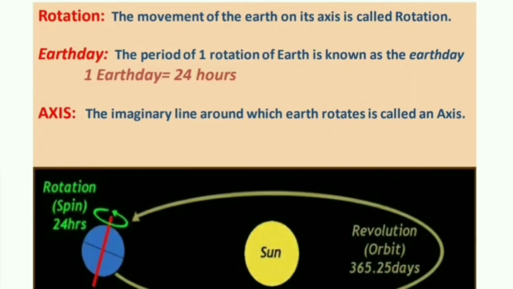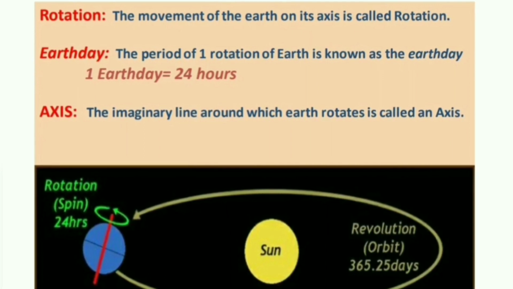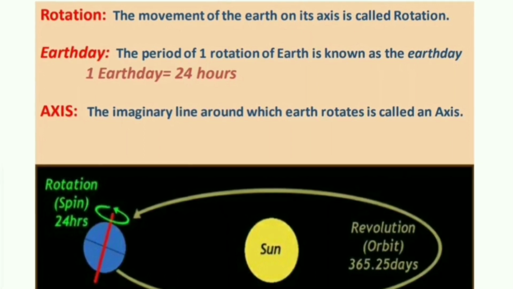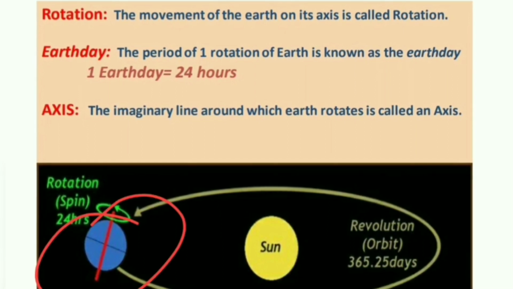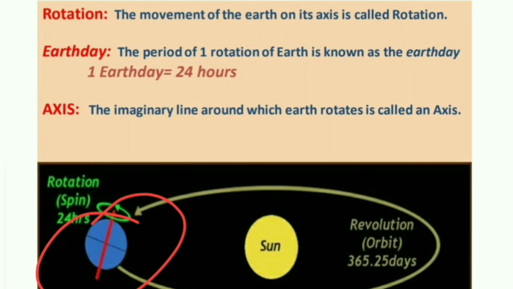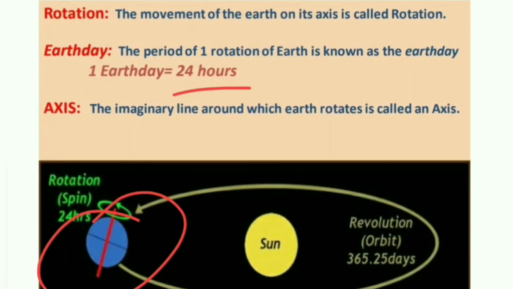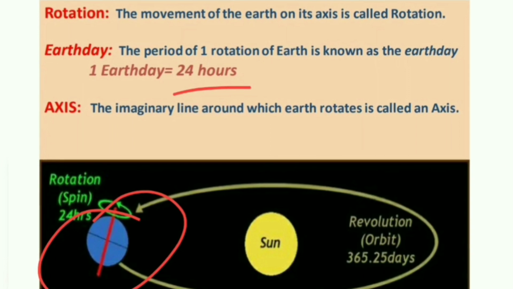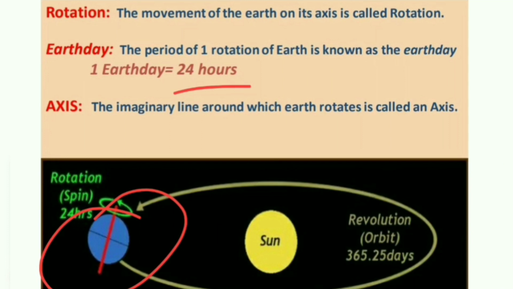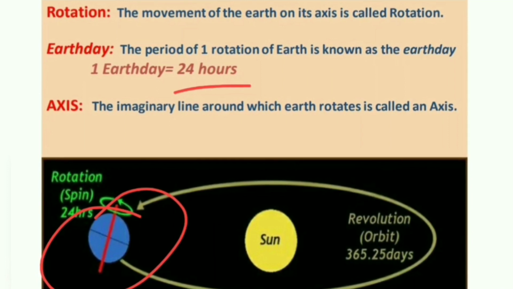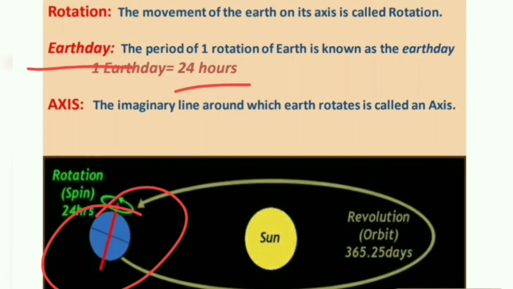What is meant by rotation? Rotation means the movement of the earth on its axis. In simple words, when earth does one complete round around itself, then it is called rotation. To complete one round, earth takes 24 hours. It means earth takes 24 hours to complete a rotation, and that period of rotation of earth is called earth day. One earth day equals 24 hours, we can say.